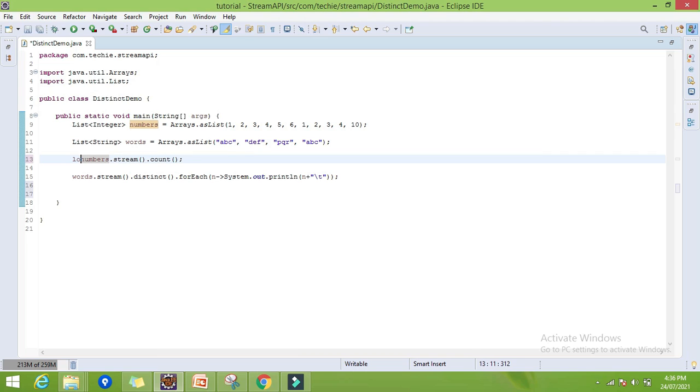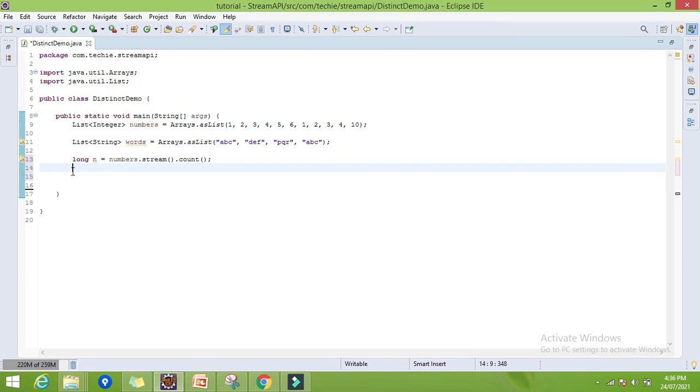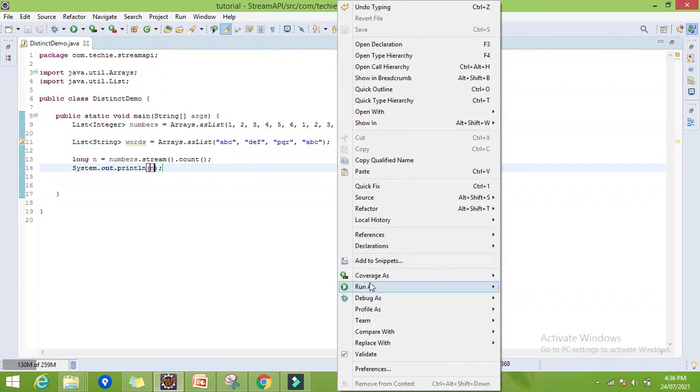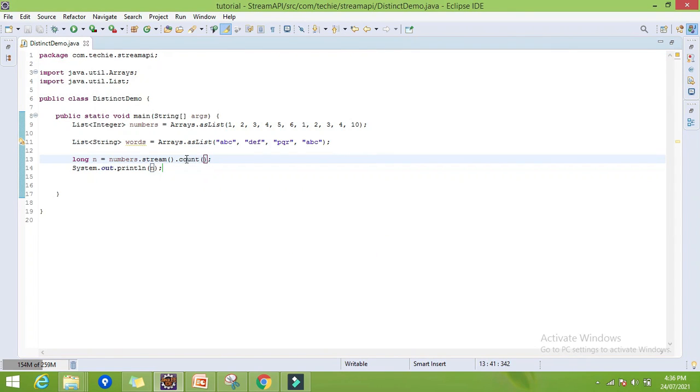I think long n is equal to stream API. Yes, and now let me print. So we are getting the output as 11. So this is the count method, which returns the number of elements in the stream, right?